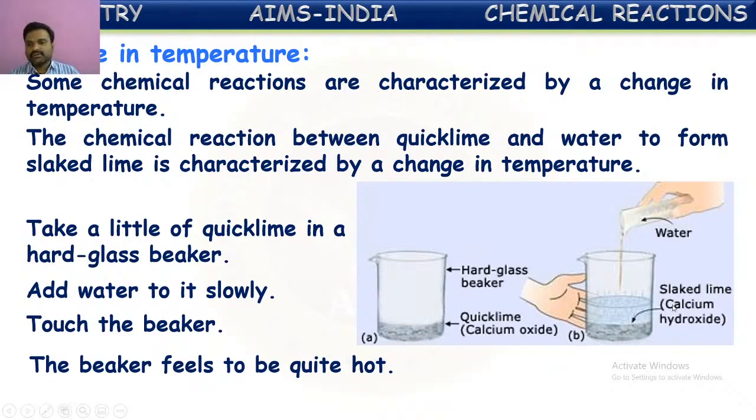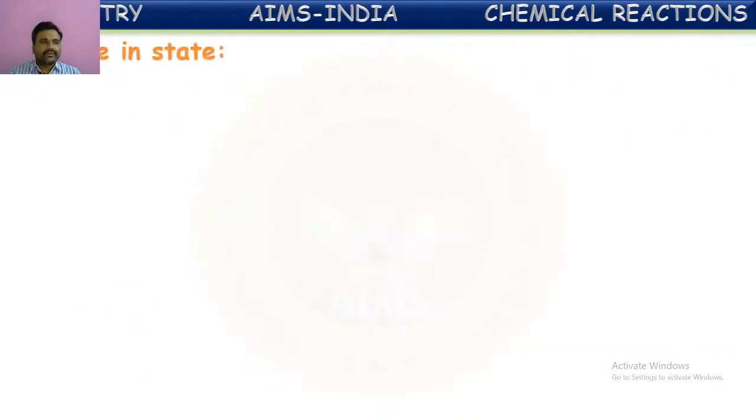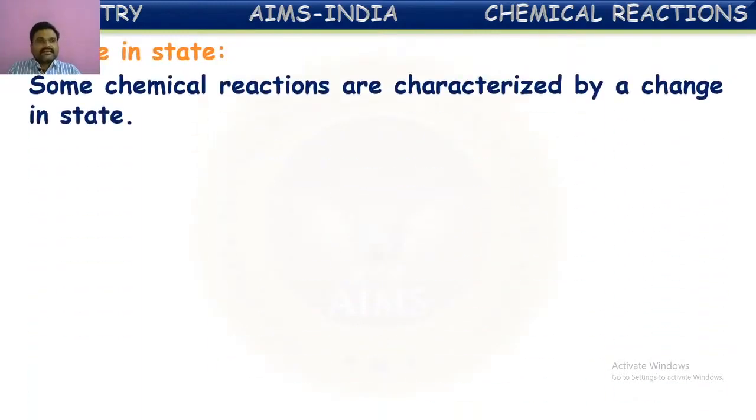So anyhow, as I told, after the reaction between water and calcium oxide, calcium hydroxide is formed, which is called lime water or slaked lime. This is a chemical reaction which is characterized by the evolution of temperature. Next, change in state. Some chemical reactions are characterized by even a change in state also.